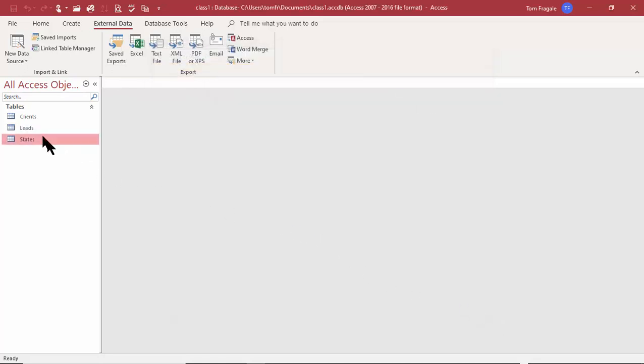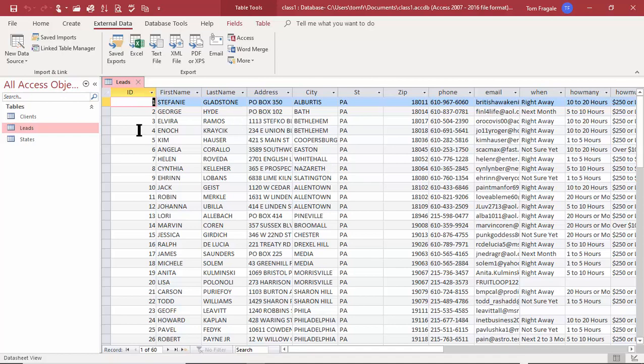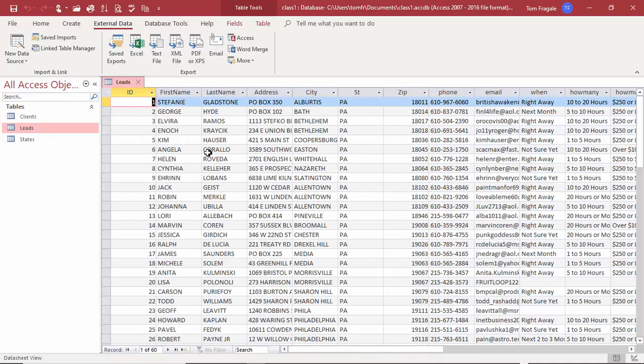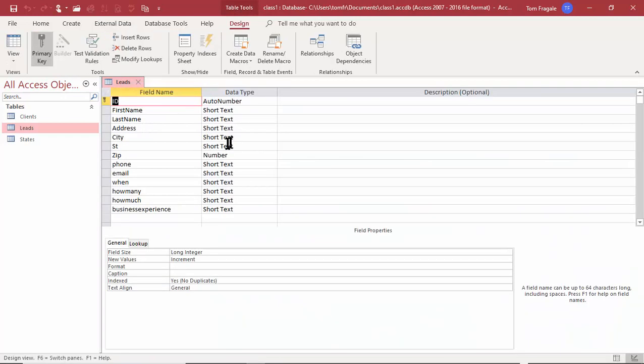Now, it made a new table that's called Leads. Let's go into that table. I'm going to double click on that table, and notice how it has the same kind of data from the text file. So we were able to import that very easily. Now, one thing I'd like to change here, I'm going to right-click on that tab and pick on Design View. Good.